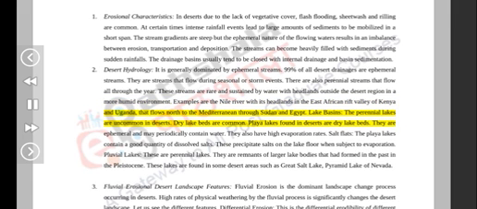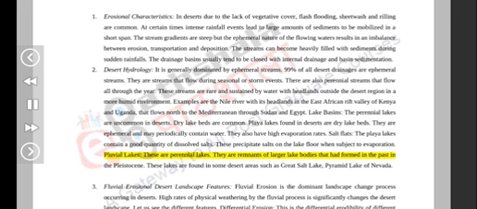Lake basins. The perennial lakes are uncommon in deserts. Dry lake beds are common. Playa lakes found in deserts are dry lake beds. They are ephemeral and may periodically contain water. They also have high evaporation rates. Salt flats. The playa lakes contain a good quantity of dissolved salts. These precipitate salts on the lake floor when subject to evaporation.